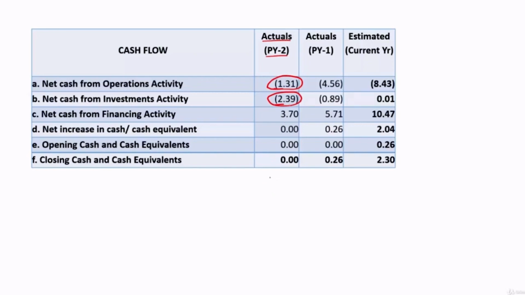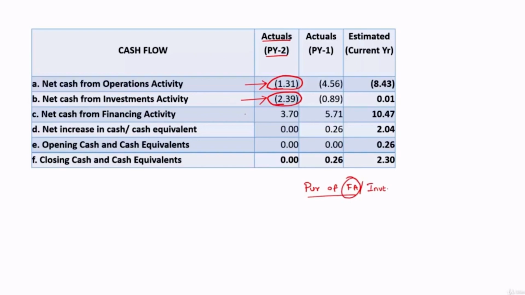So negative cash under investment activity indicates there is an outflow, let's say for purchase of fixed assets. It can also be making some investments in group concerns. So you should not conclude that this negative figure under investment activity is only for purchase of fixed assets. When this figure is very big, you have to go behind this, you have to look into the schedules. So here also there is an outflow, here also there is an outflow.